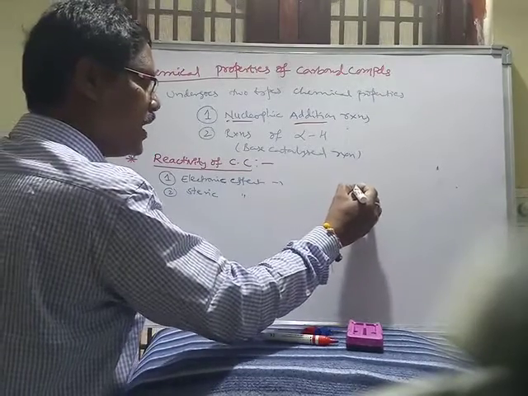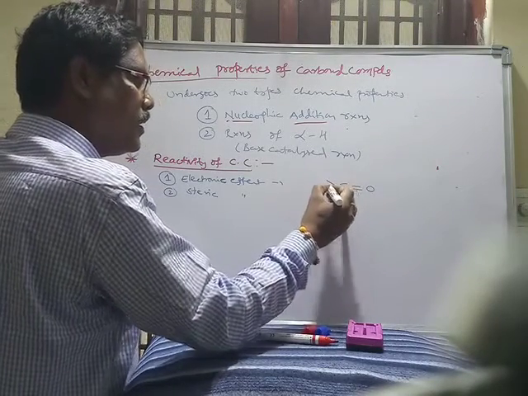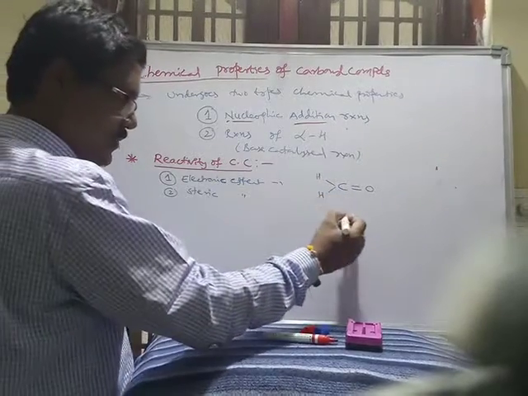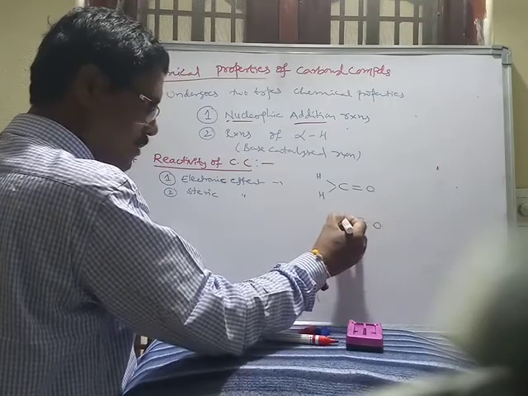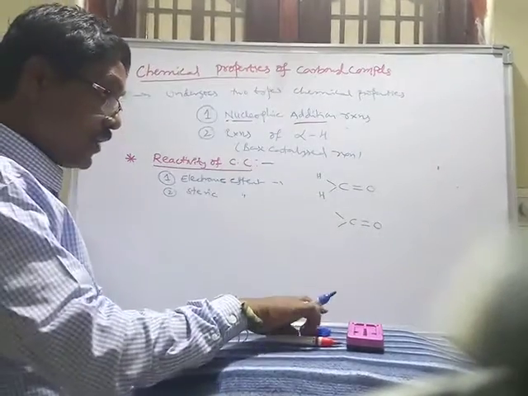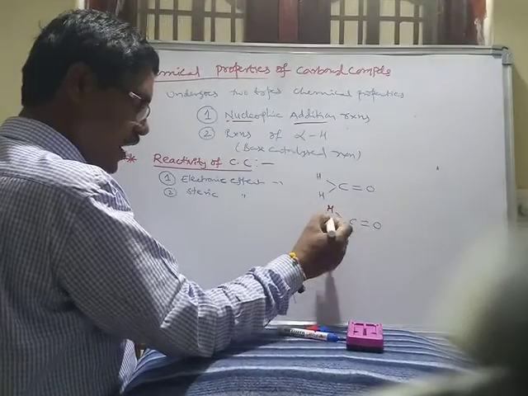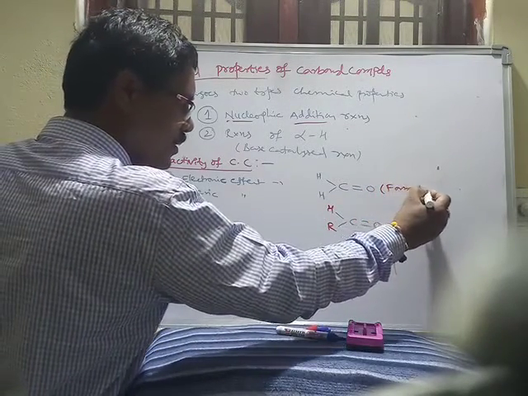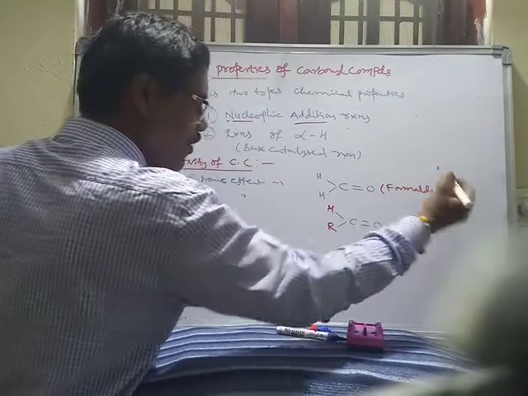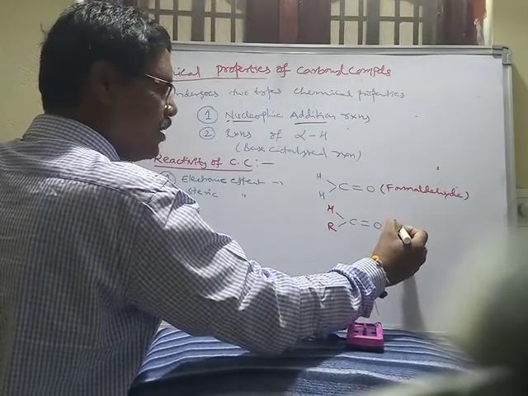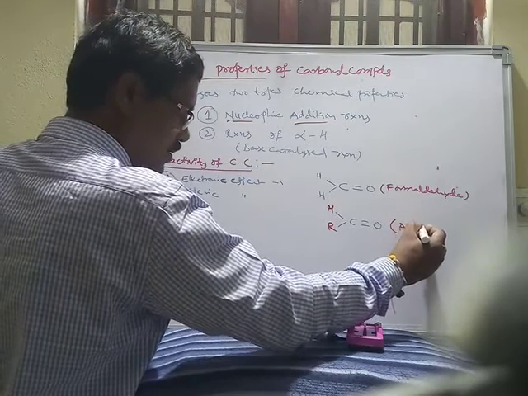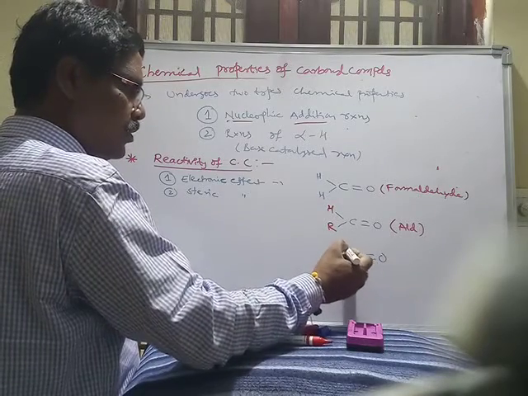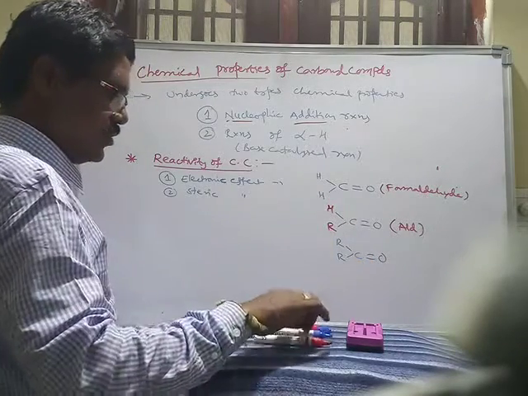So this is the carbonyl group. If two hydrogens are present, it is formaldehyde. If this carbonyl group contains one hydrogen and one alkyl group, it is an aldehyde, and this one is a ketone. Here R on both sides is a ketone.